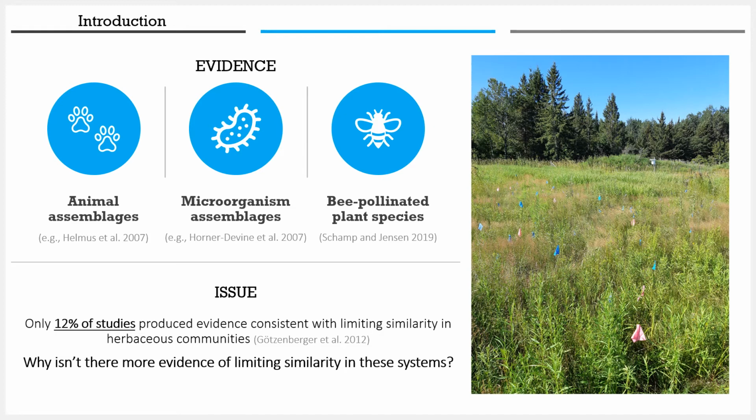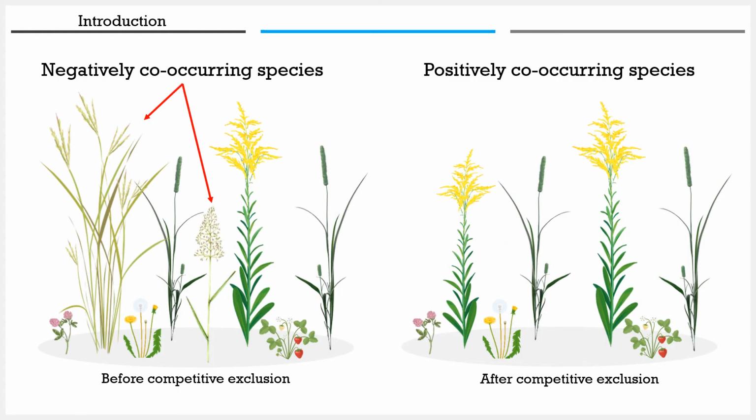In this study, we wondered whether current analyses, which use a trait-based null model approach, were simply unable to detect these relationships. Typically, assessments of limiting similarity substitute coexistence data with co-occurrence data, which give you an idea of what species happen to occur together at the time of sampling, rather than what species exist together in the long term. These snapshots of community composition do not account for the temporary presence of negatively co-occurring species, whose niches tend to overlap greatly with their neighbors, as mentioned previously.